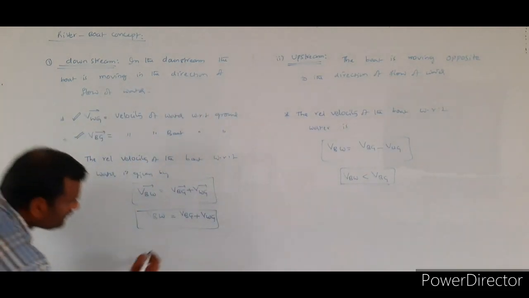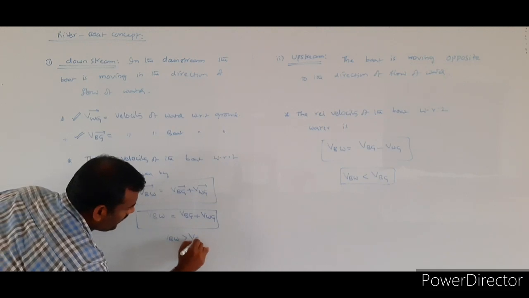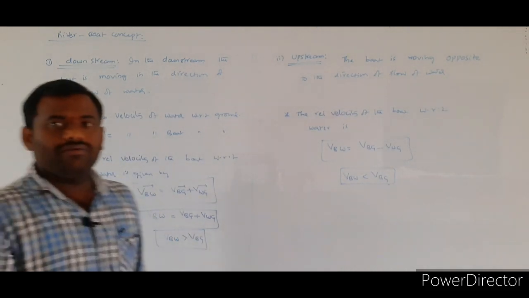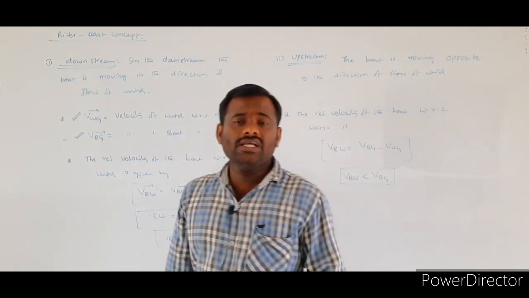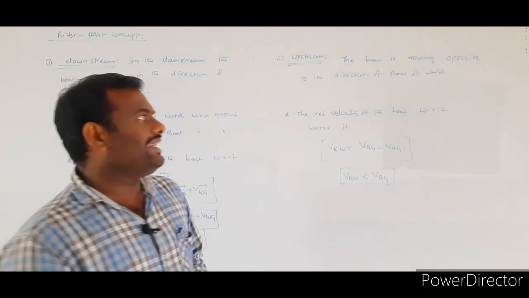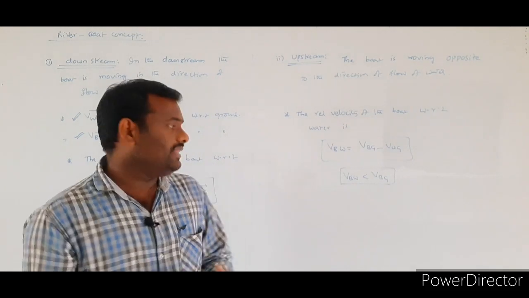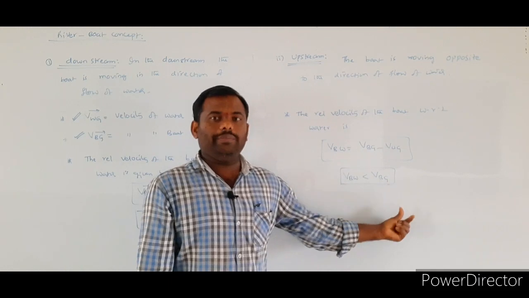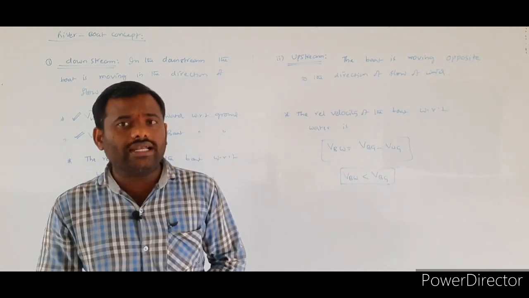In the downstream, its velocity increases due to the flow of the water. In the upstream, its resultant velocity decreases by the opposition of the water flow. That's why VBW will be less than VBG. So this is case 2, that is called what?